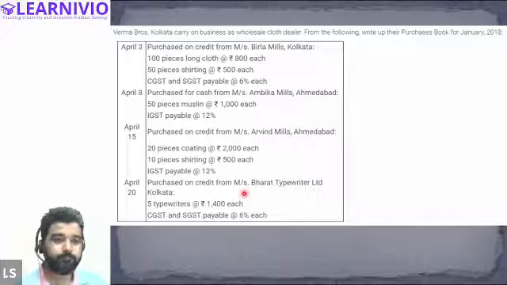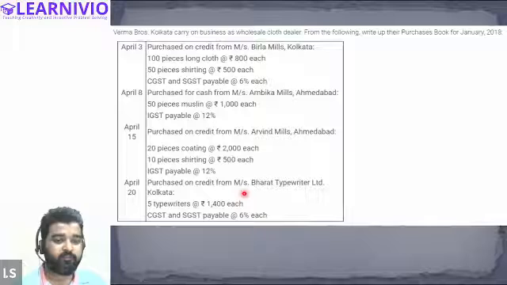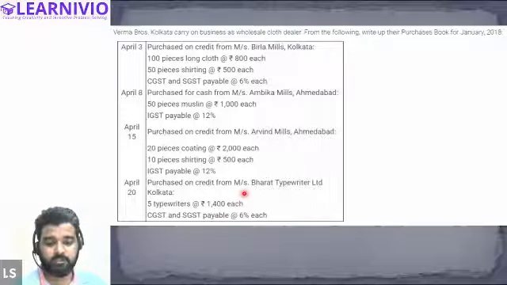Okay, sir. So in order to solve this question, what we will do is, first of all, make the purchase book format. All of you start making this format along with me.